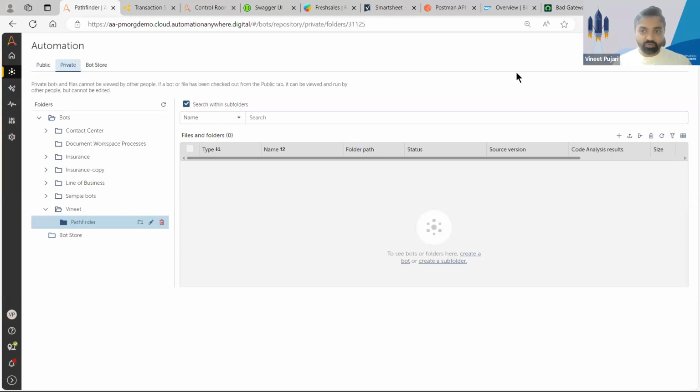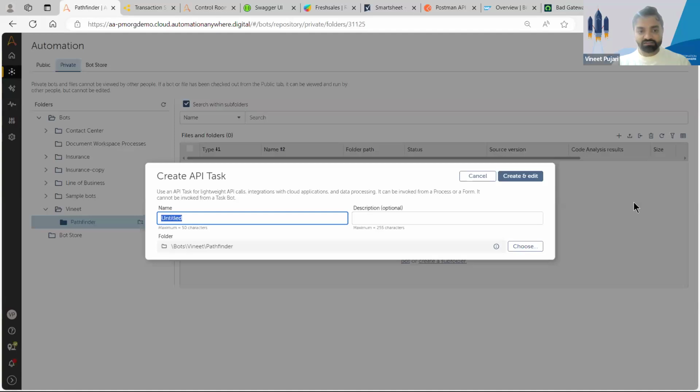I'm in my private repository. How I create an API task is very simple. I go to create and I click API task. And then I say, imagine I want to create an API task to update a record in Salesforce, right? So let me say update Salesforce, and then I say create.